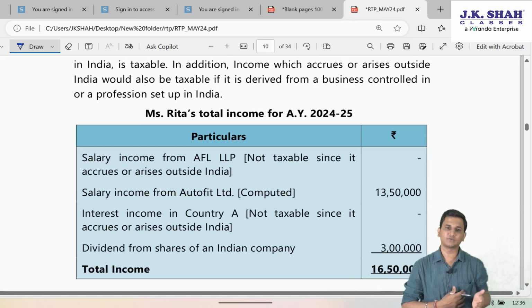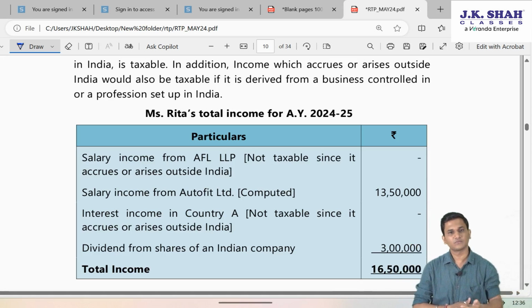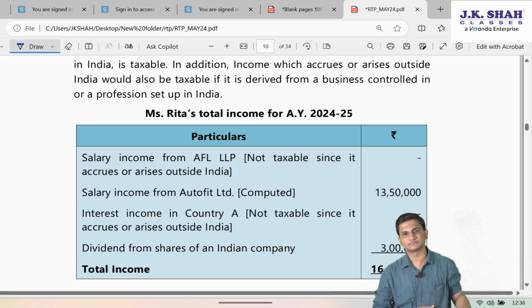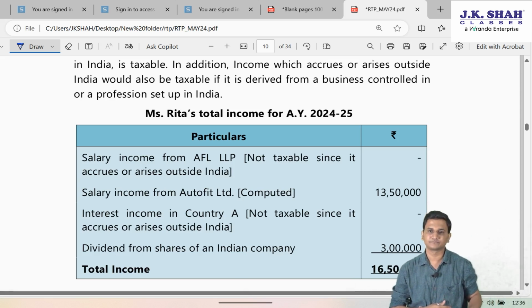Sir, what if she is ROR? All the four incomes will be taxable because global incomes are taxable. What if she is NR? Same answer, because there is no business income having control or setup in India.